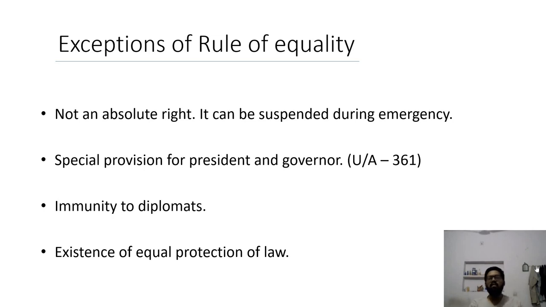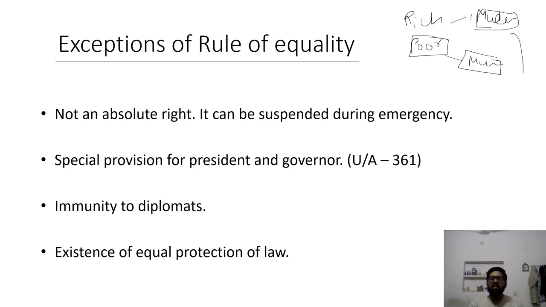Right to equality means everyone is equal in the eyes of law. No one is different. Either you are rich, either you are poor, everyone is equal. If he did murder, punishment will be given. If they did murder, the same punishment will be given, because in both cases you are equal. But there are some exceptions for the rule of equality. What is the exception? Let's see. The first exception is